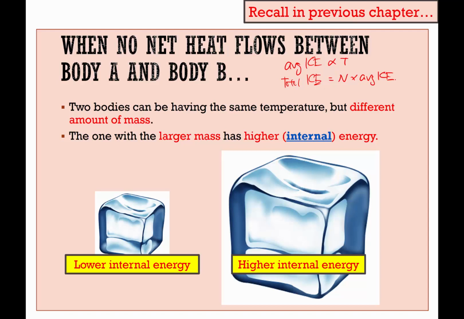So two bodies may have the same temperature, but they will have different amounts of mass. The one with the larger mass should therefore have a larger number of molecules, and therefore it should also have a larger total KE, which brings us to the fact that this particular substance should also have a larger internal energy.